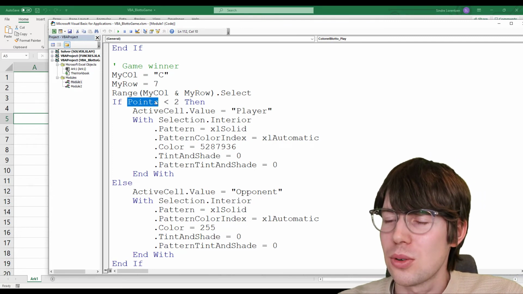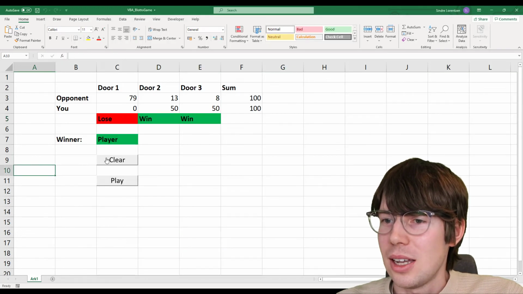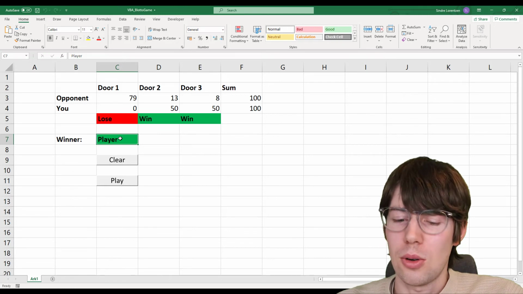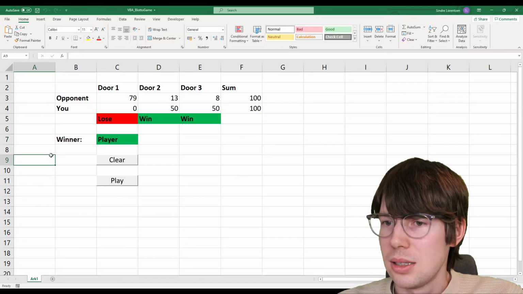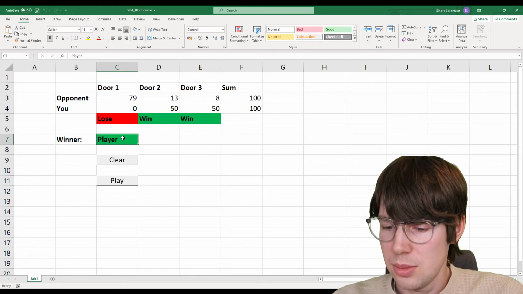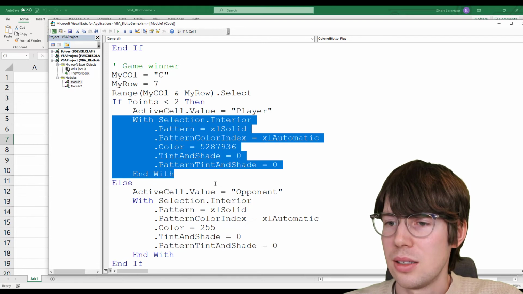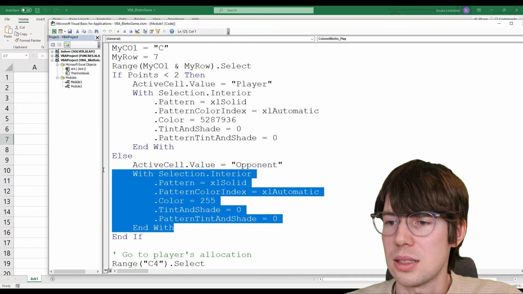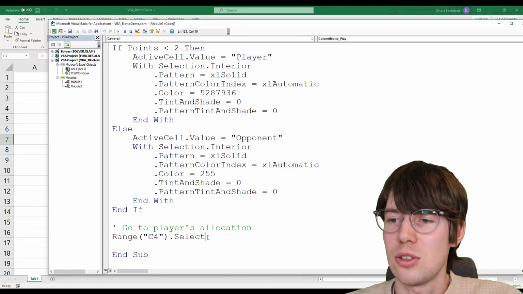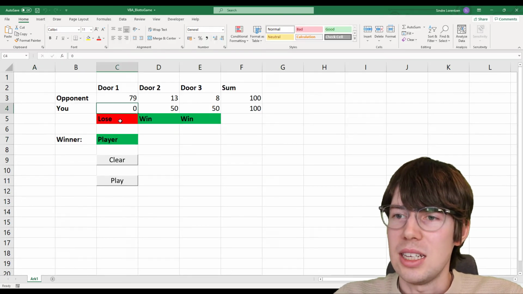So if the computer's score is less than 2, well, then the player is going to win. So then I will write down here player, and I'm going to color it in green. So that's what's happening here. So if the points accumulated by the computer is less than 2, then in cell C7, I'm going to write player, and I'm going to color that cell green. Otherwise, if that is not true, then I write opponent, and I color it red. And then finally, I just go to cell C4, which is where I put in my allocation up here.